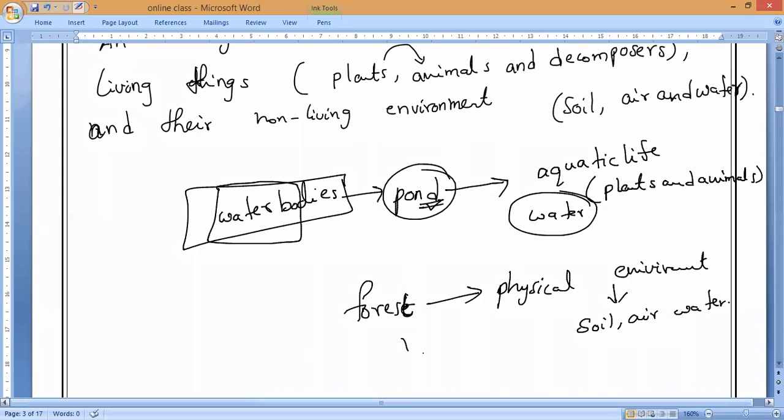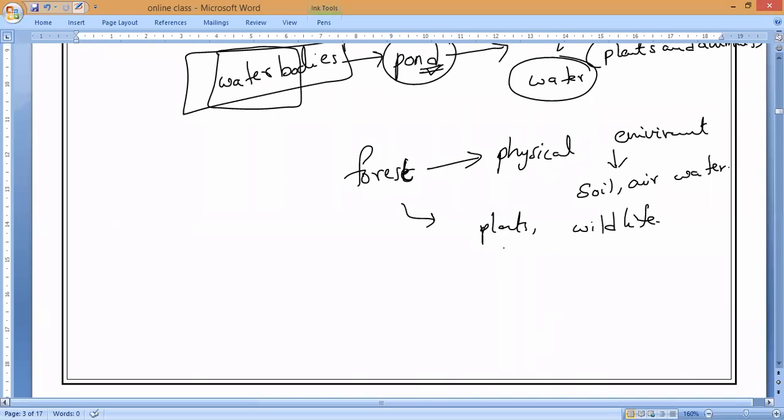Along with that, what does a forest contain? Plants it contains, and as well as wildlife it contains. And some kind of human beings will also be living in a forest, that is what we can call tribes. So they all are present. So human beings also we can call as part of an ecosystem. Everything in this forest, all the things, even different animals, different plants, different water bodies and different tribes like human beings, everything we used to call an ecosystem.